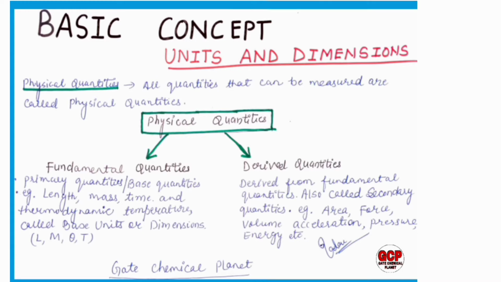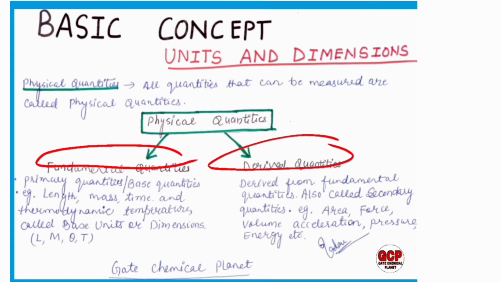Physical quantities are divided in two categories: the fundamental quantities and the derived quantities. Fundamental quantities are also known as the primary quantities or base quantities. For example, length, mass, time and thermodynamic temperature all are known as base quantities, or in simple language they are known as dimensions: L, M, T and theta.